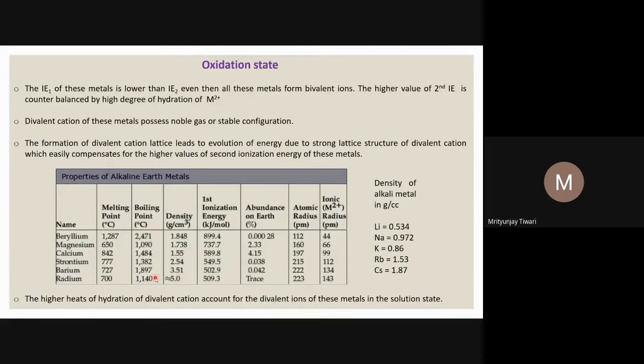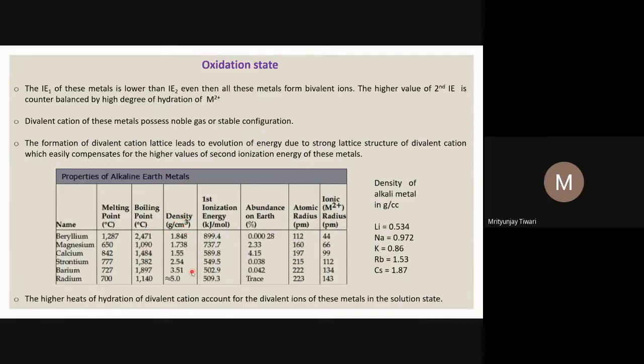That is why we do not get any clear trend in melting and boiling points for these metals. For melting point, at least we get a certain trend from calcium to radium. However, in the boiling point we do not get any clear trend, and this is for various reasons. That is not important for us to understand at this moment, at this juncture, in your syllabus.